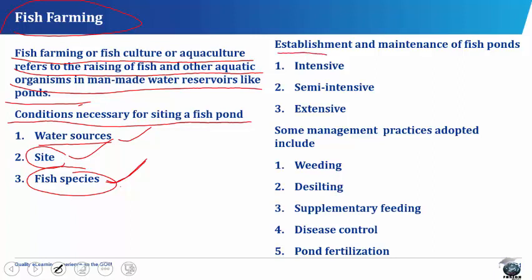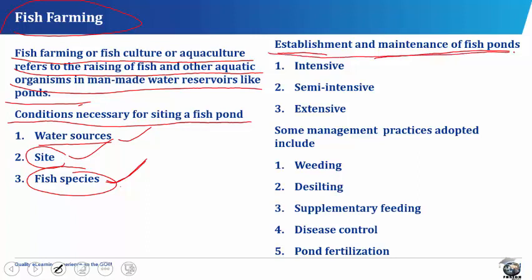Before we talk about the establishment and maintenance of fish ponds, we should know that there are fishery regulations. By fishery regulations, we mean those rules made to guide and control the activities of man towards the fish community in order to avoid harming the fish species. They include: 1. Restricting time of the year when fishing is to be carried out in some water bodies. 2. Banning fishing during the rainy season when the fishes usually breed. 3. Regulating fishing methods for those that would harvest mature fishes while young ones are protected. And 4. Issuing permits to a limited number of fishermen at a time.